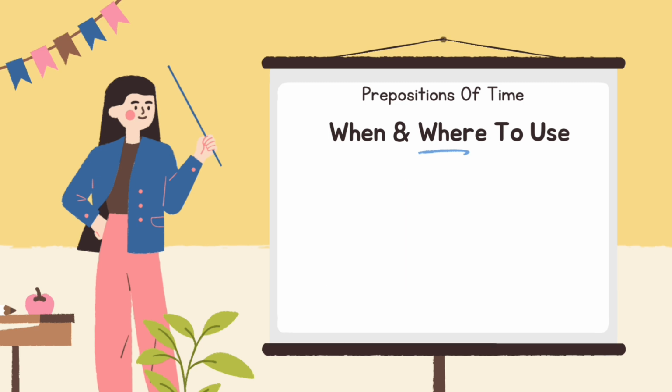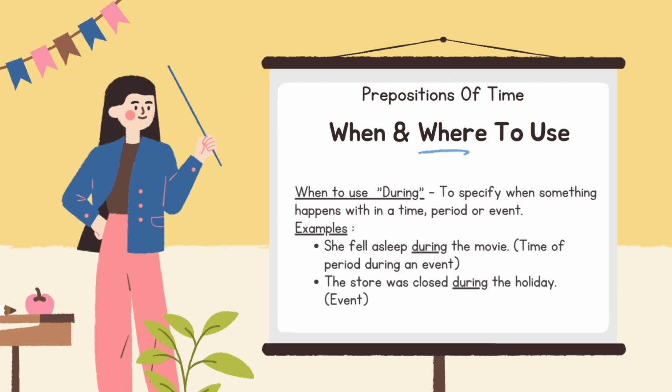When and where to use during: to specify when something happens within a time period or event. Examples: she fell asleep during the movie, the time period during an event. The store was closed during the holiday, event.